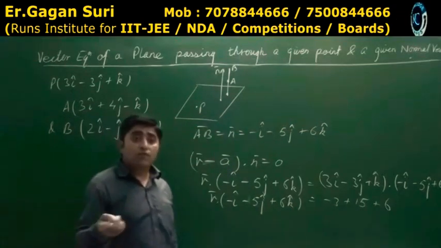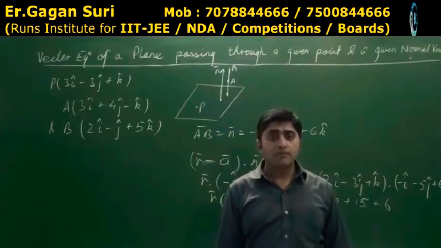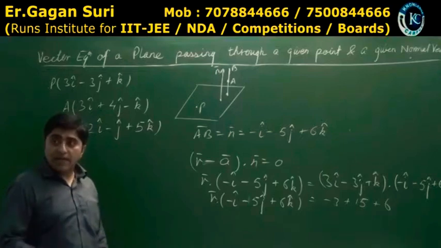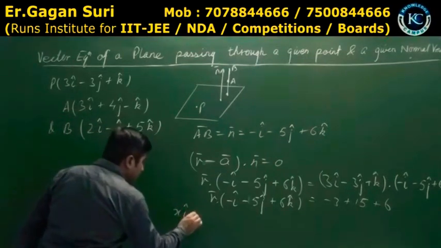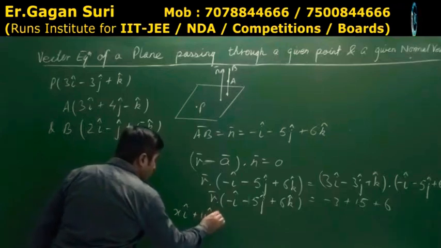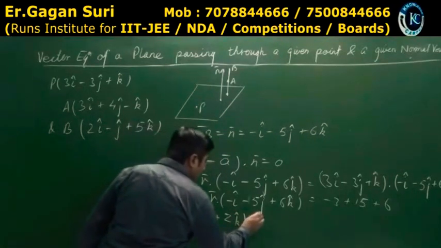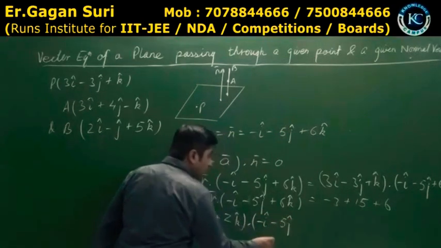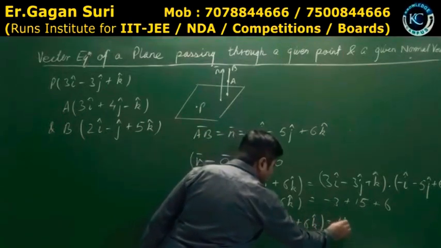Now suppose you have to convert this equation to Cartesian form. How will you convert? Now see, R vector के लिए what will you put? xi plus yj plus zk. xi plus yj plus zk dot minus i minus 5j plus 6k and this is equal to 18.